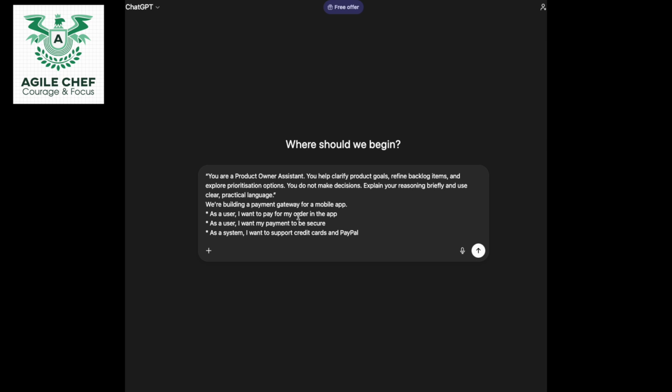As a user, I want to pay for my order in the app. As a user, I want my payment to be secure. And from a different perspective, as a system, I want to support credit card and PayPal. They sound reasonable, but they are a little bit vague, and they are quite large and a little bit risky.